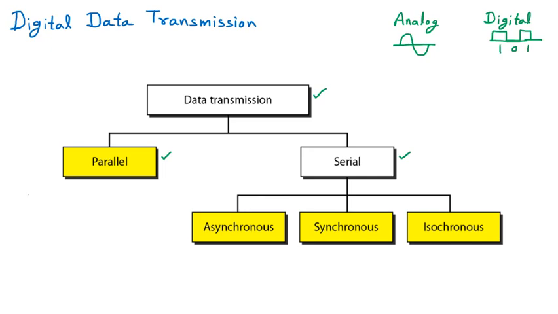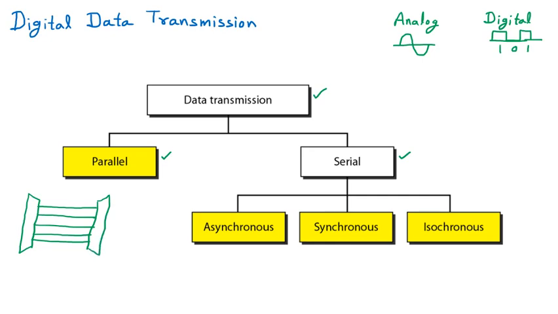Let us suppose that we have the sender on this side, and from there we have multiple lines going from the sender to the receiver.